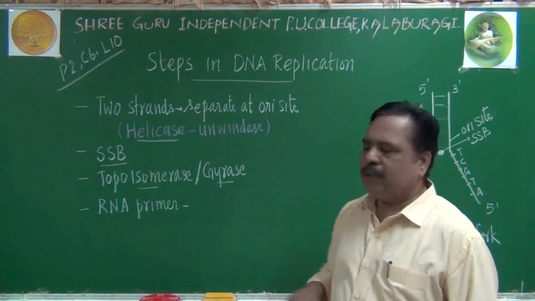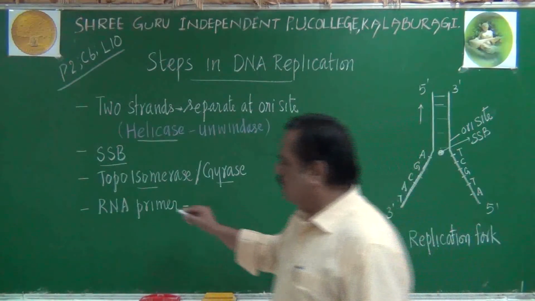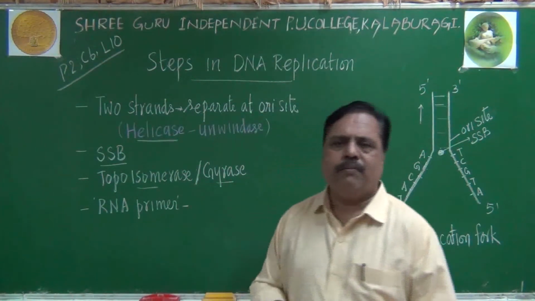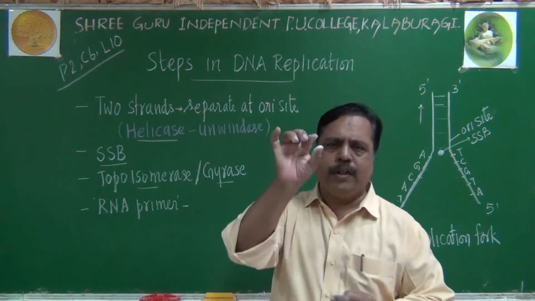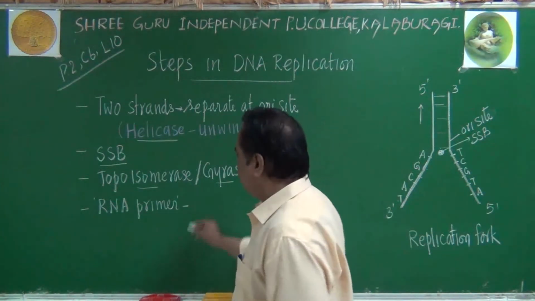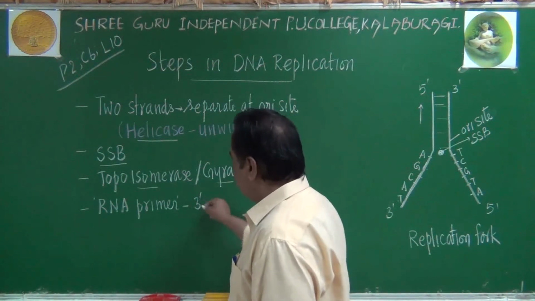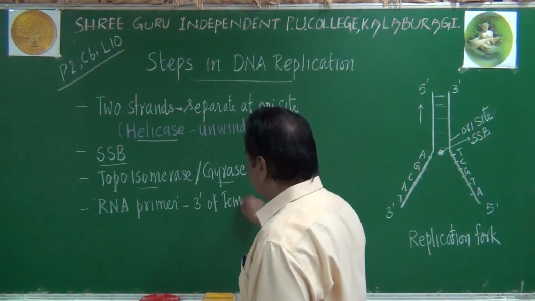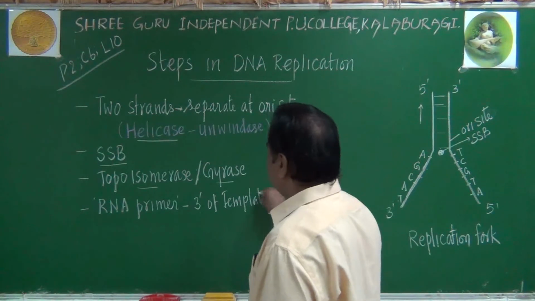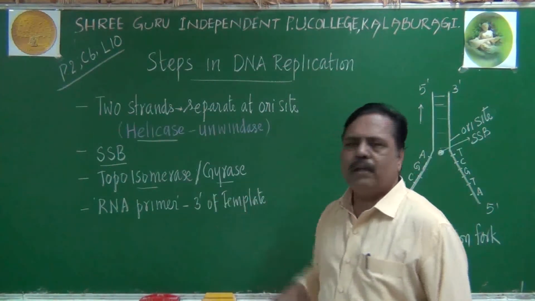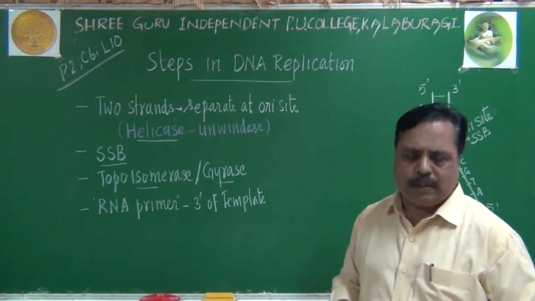The fourth step involved here is a small segment of RNA primer which is having some 15 to 20 nucleotides length only. Such a primer will be added at the 3' end of the template. Remember, very important point this is. The 3' end of the template will receive one RNA primer.